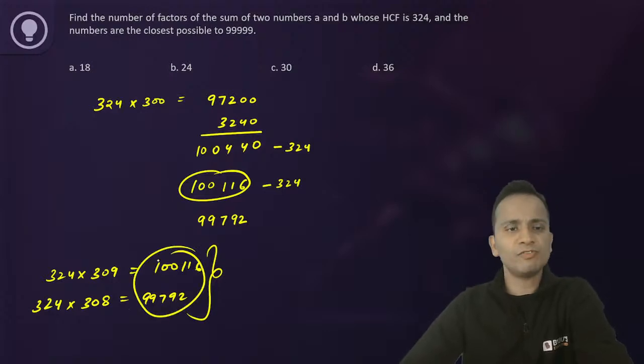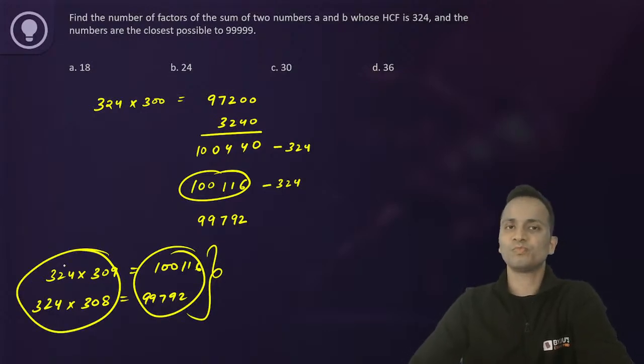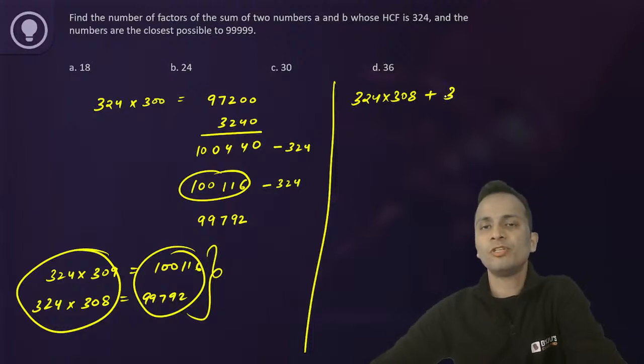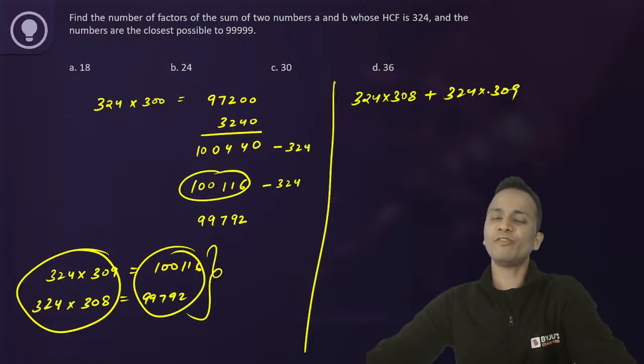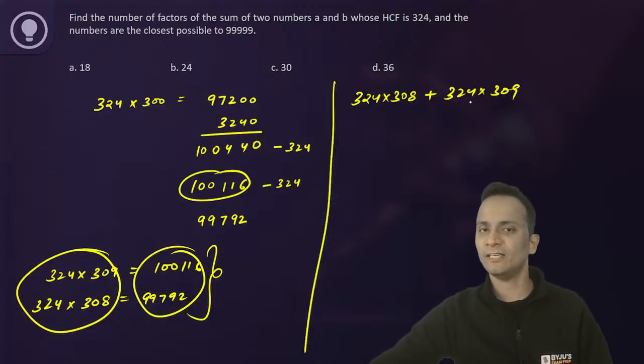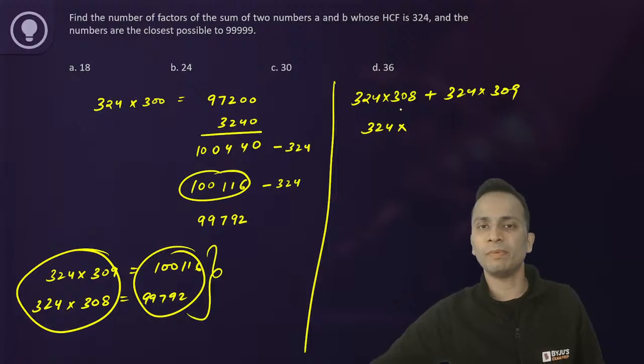So I'll not find the sum of these two directly, but I'll factorize it, okay? So 324 multiplied by 308 plus 324 multiplied by 309. The HCF of these two numbers is 324, and these values are near to 99,999. Add them, so it will come out to be 324 multiplied by 308 plus 309, that is